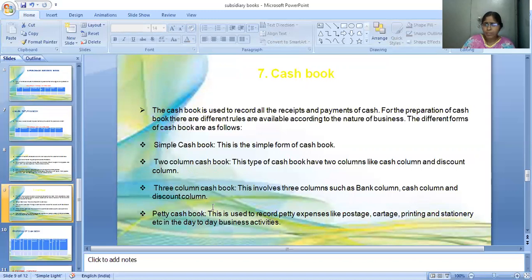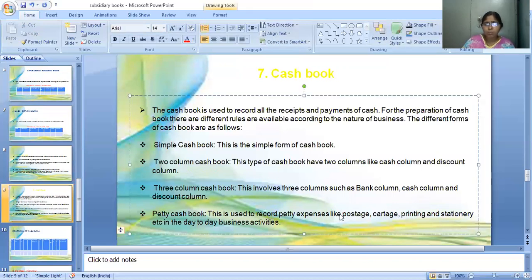Okay, petty cash book. What do you mean by petty cash book? It is used to record all the petty expenses which are involved in day-to-day business. What are the expenses we will spend? Small expenses like postage, cartridge, printing, and stationery, etc. All these small transactions we will write in a petty cash book.